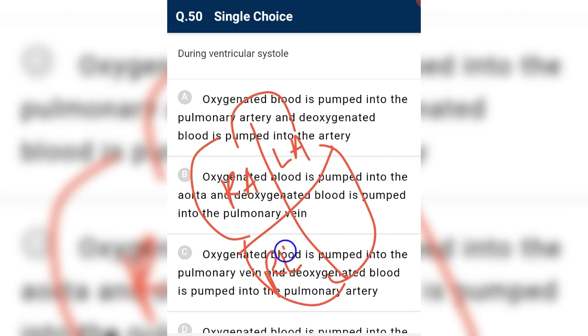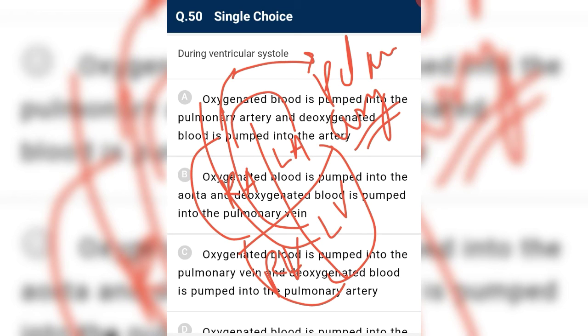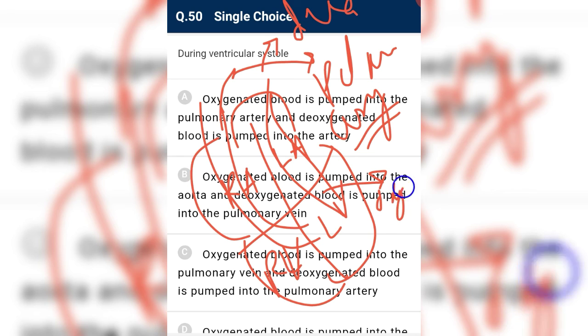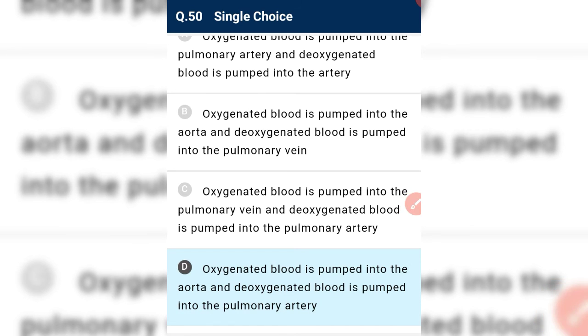Okay, right atrium, left ventricle, left atrium. Okay, left ventricle. So the right ventricle pumps the blood to the lungs through the pulmonary artery. Anything going away from the heart is known as an artery, so the pulmonary artery carries deoxygenated blood. The aorta pumps the oxygenated blood to the rest of the body. That is, during ventricular systole, oxygenated blood is pumped into the aorta and deoxygenated blood is pumped into the pulmonary vein.